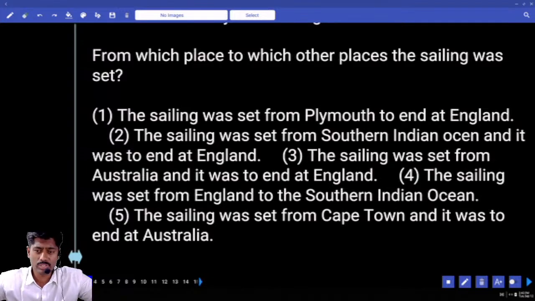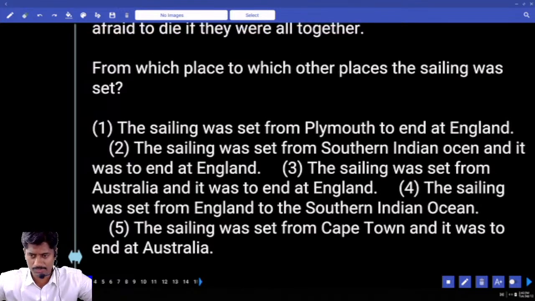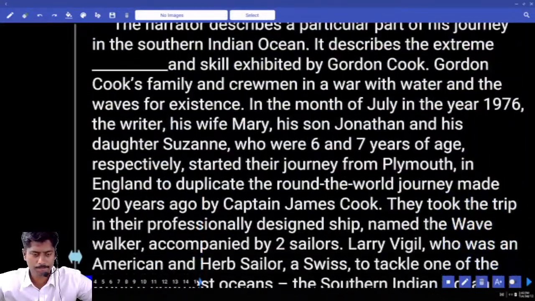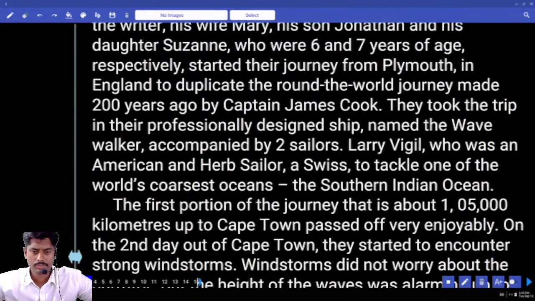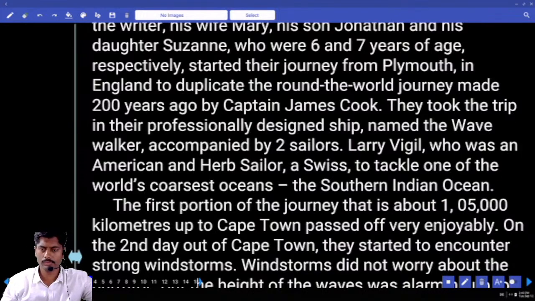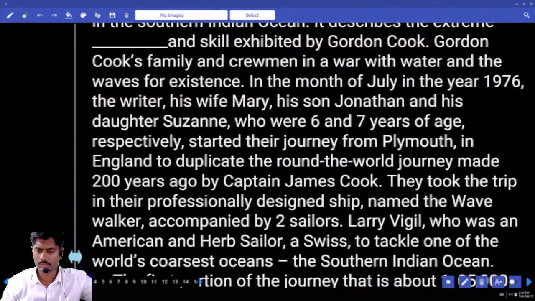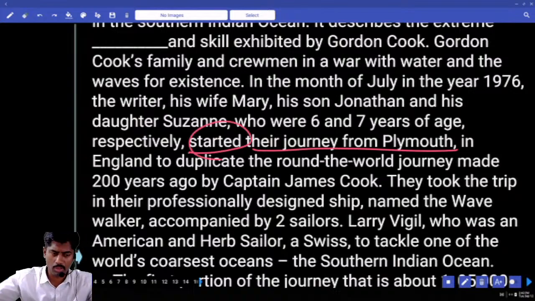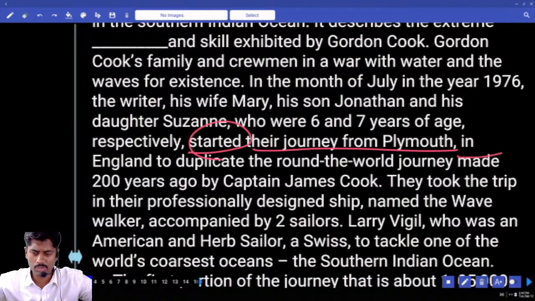From which place to which other places was the sailing set? Where is it? Is it the first one? They started their journey from Plymouth in England to duplicate the round the world journey made 200 years ago by Captain James Cook.